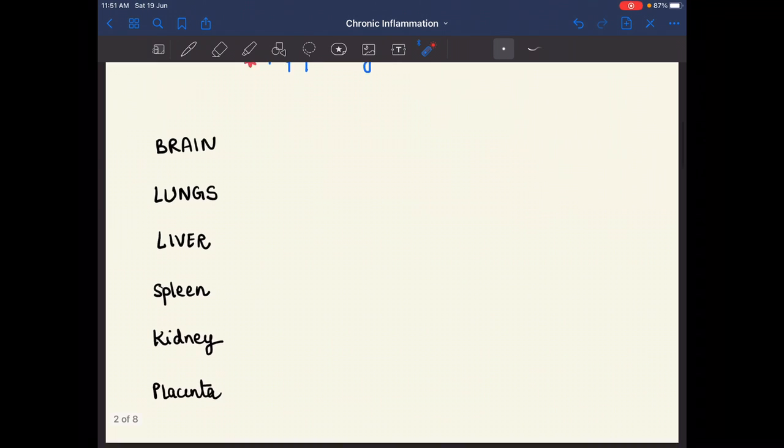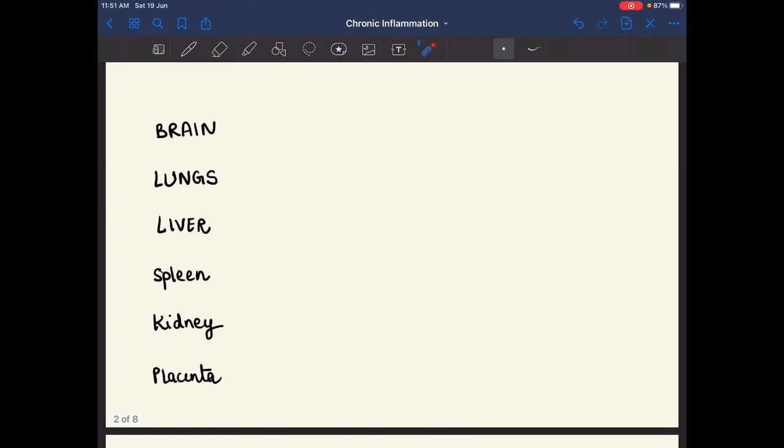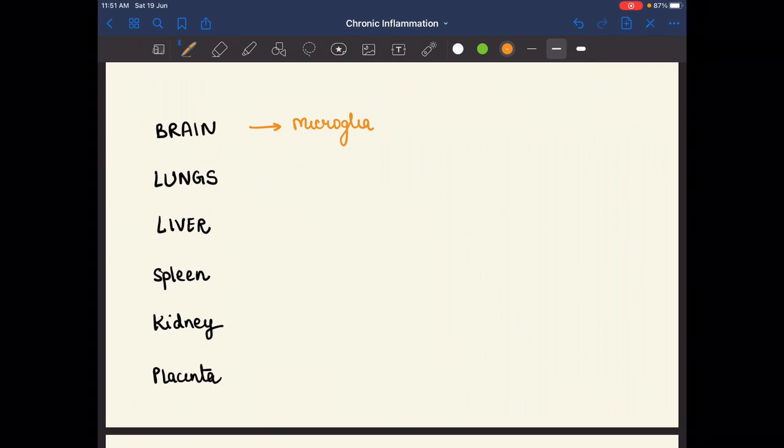Now, the macrophages in particular organs are known by particular names. So let's start. In the brain, the macrophages are known as microglia.